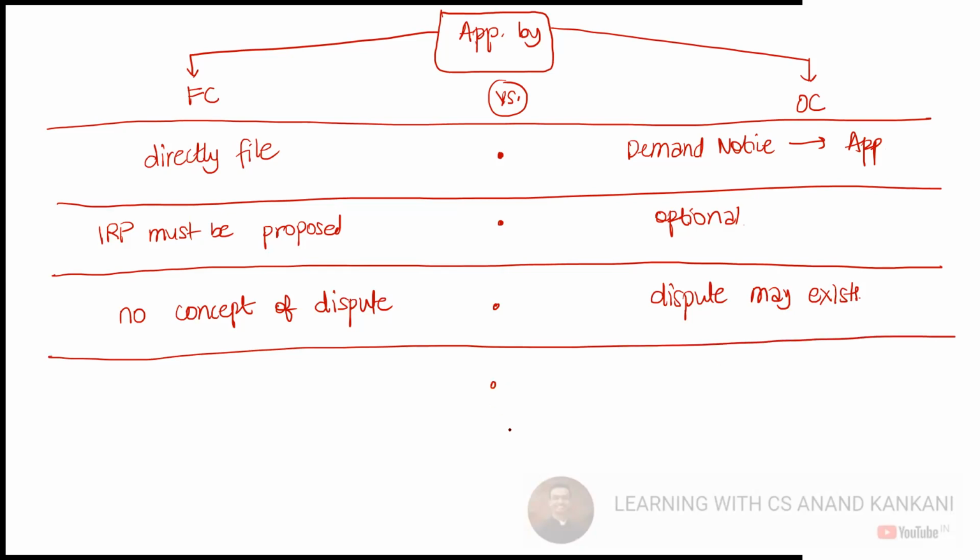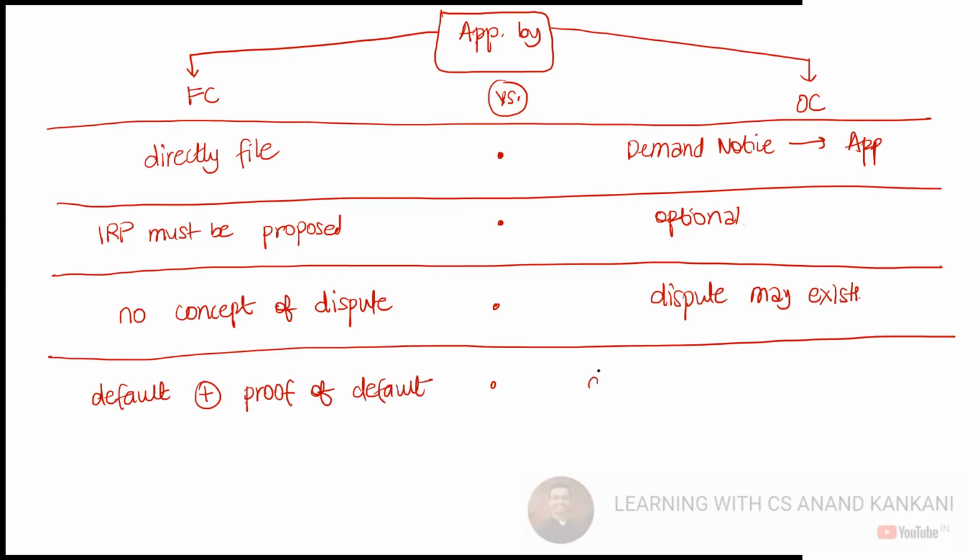To make your application get admitted or accepted by NCLT, what is needed? Here only two things: the default, plus the proof of default. The default must happen and you need to provide the proof of default.